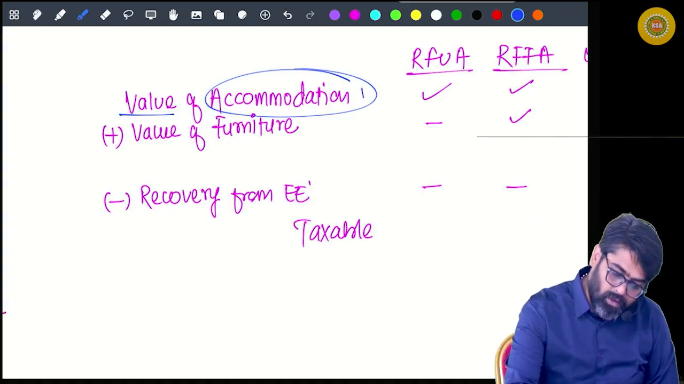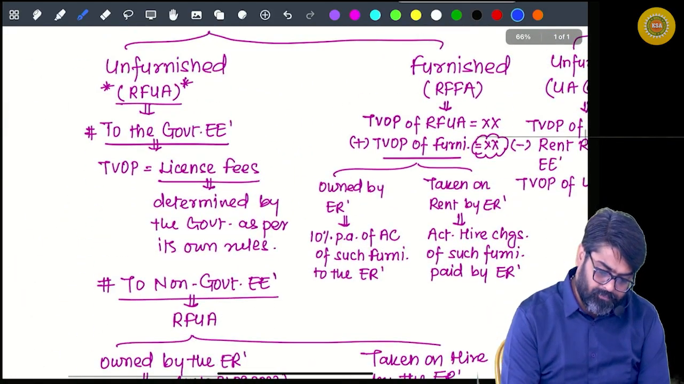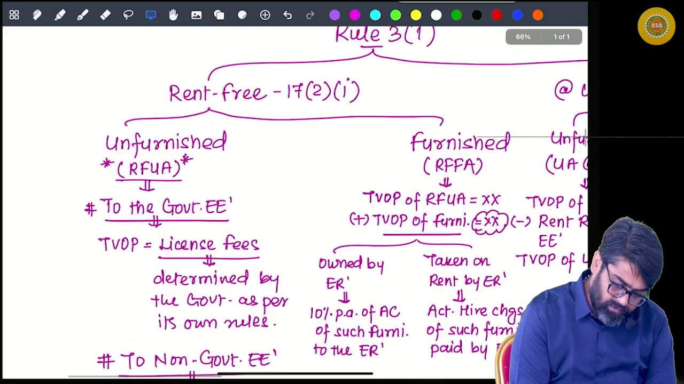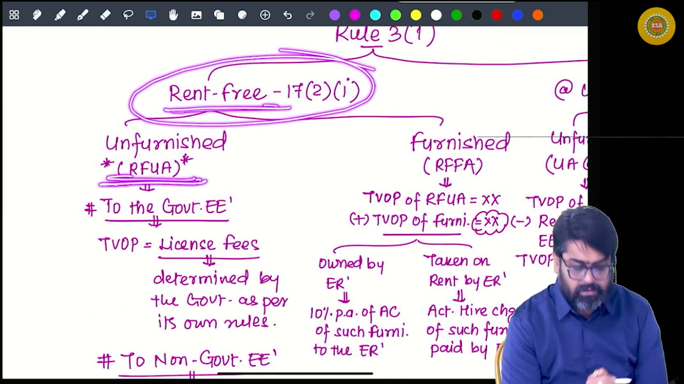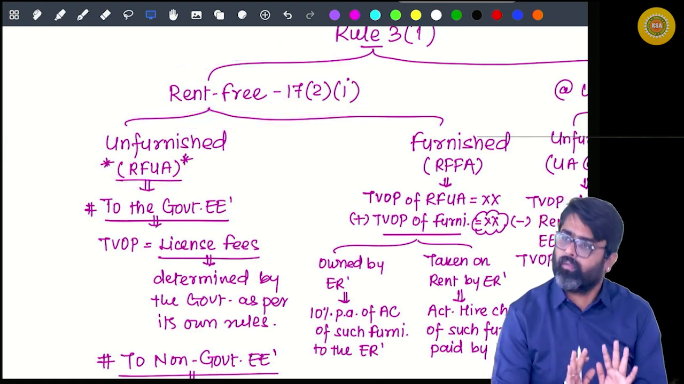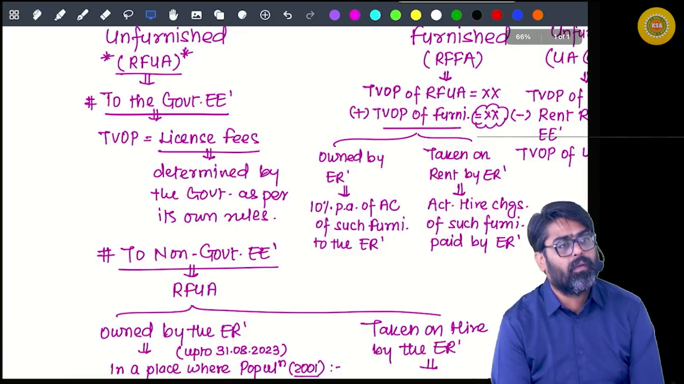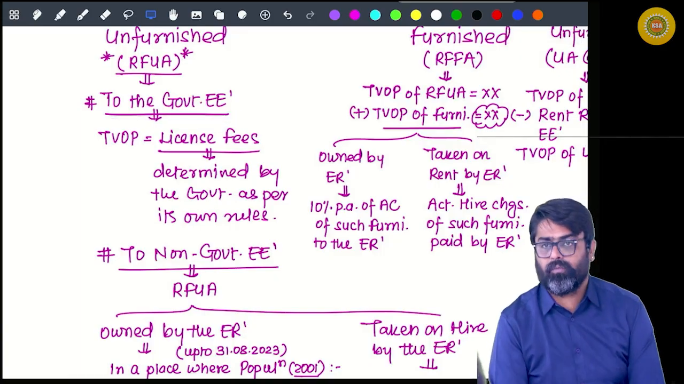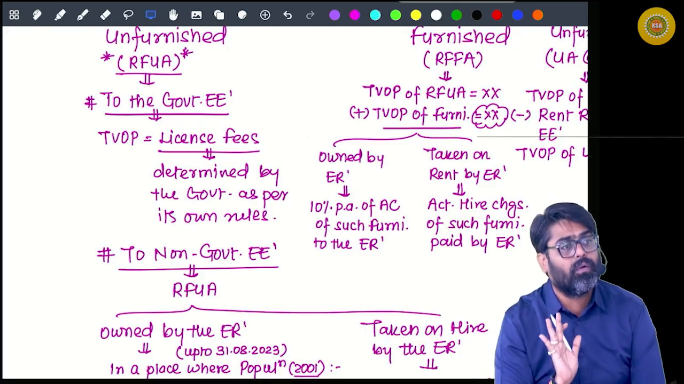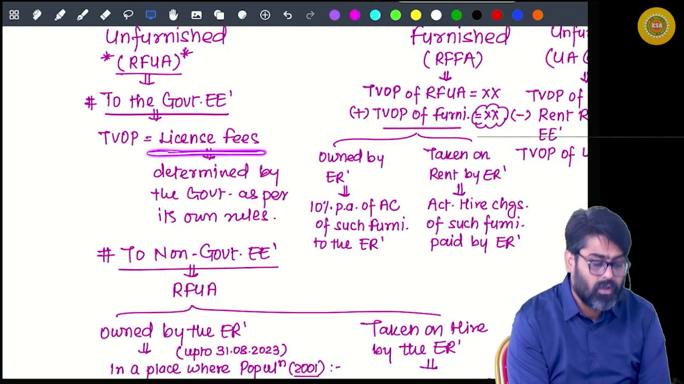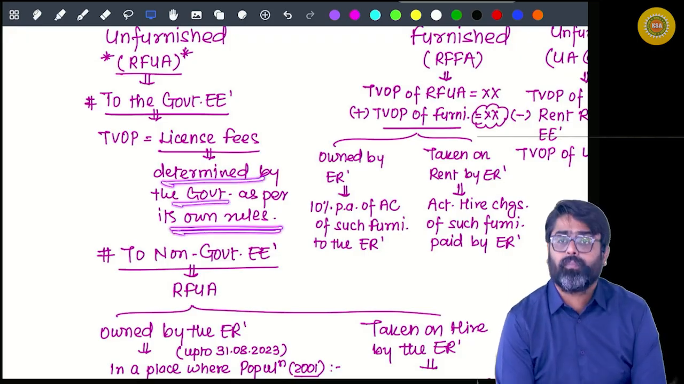Now we are going to learn accommodation value. Okay. So which is there in RFUA? See, rent free, unfurnished accommodation. This is nothing but the value of accommodation only. Okay. So if you are a government employee, and you are getting accommodation from your employer, how much value of that accommodation will be taxable for you? Licensing fees of that accommodation, which is determined by the government as per its own rules.